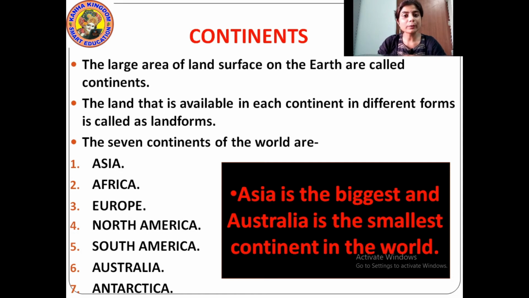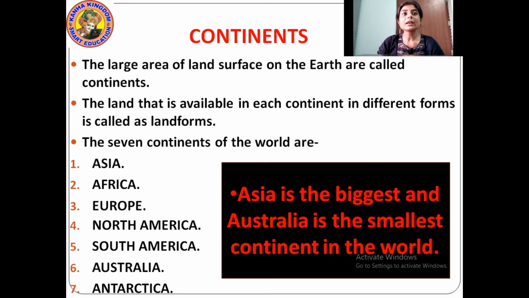Yes or no? Where do we live on the earth? We live on the land. Where do we build our house? On the land. Yes or no? And these are very large areas where we live, where we plant our trees, where we build our houses. The large land surfaces on the earth are called continents.